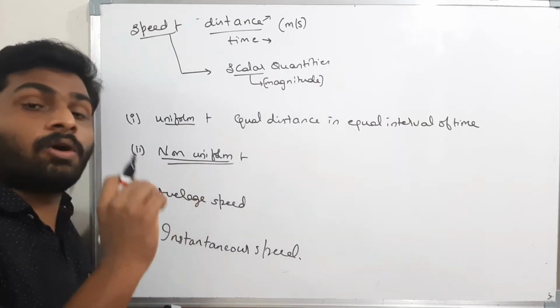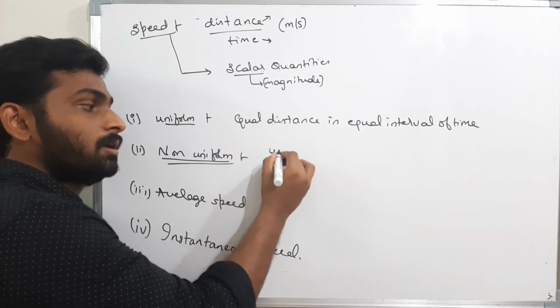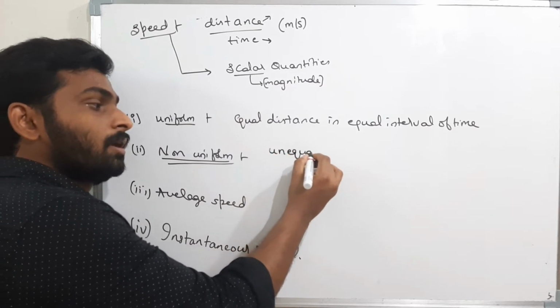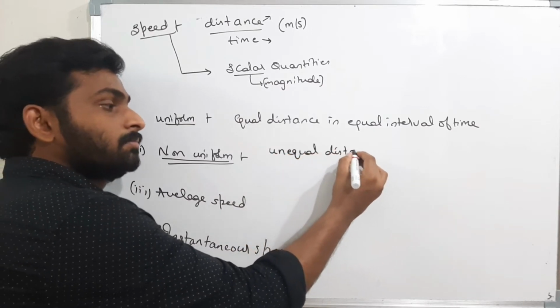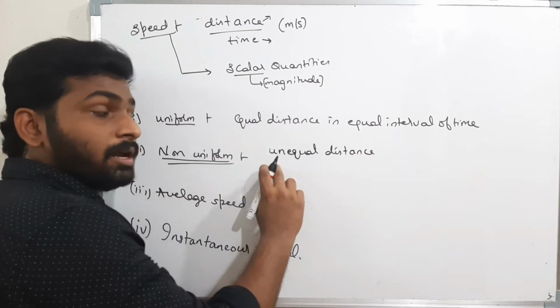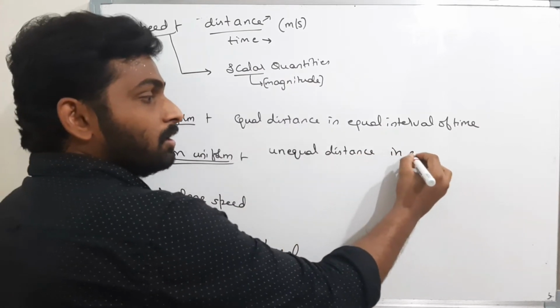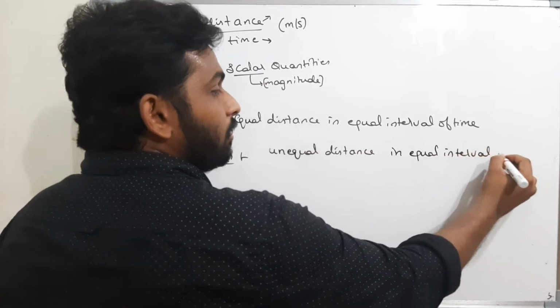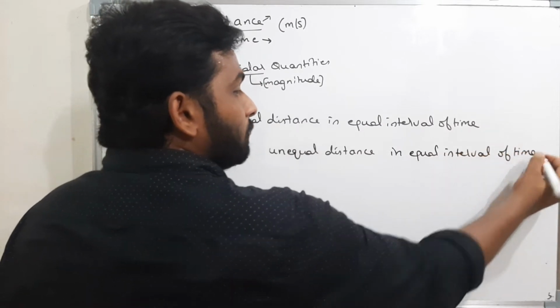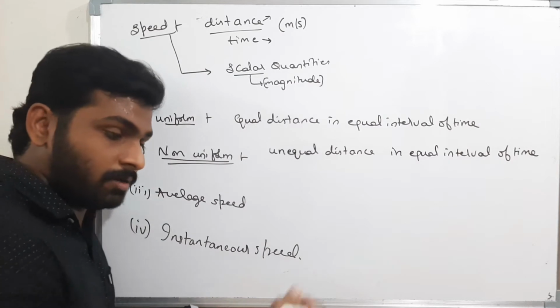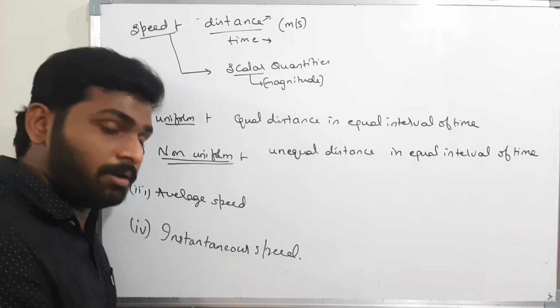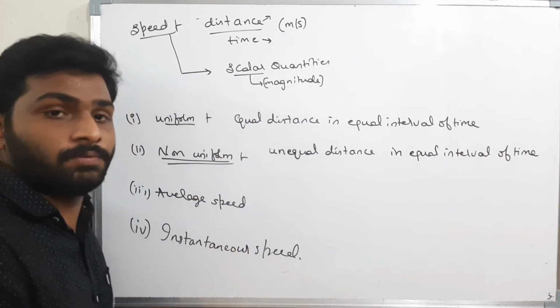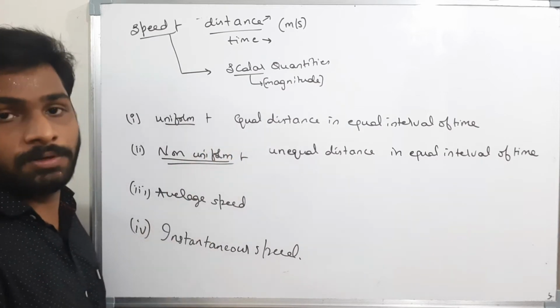Then I will say it is non-uniform speed. That means the body covers unequal distance in equal intervals of time: in the same 1 second, the distance traveled is different, 10 meters, 20 meters. That is non-uniform speed.